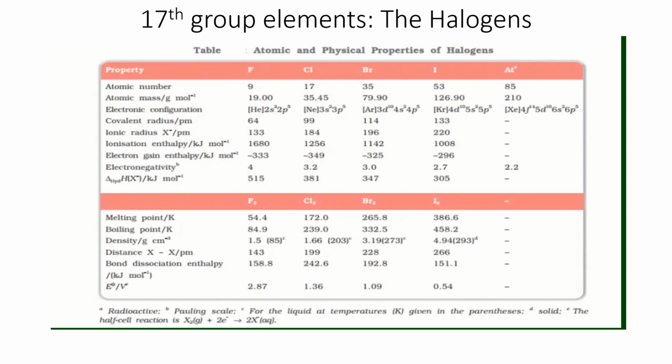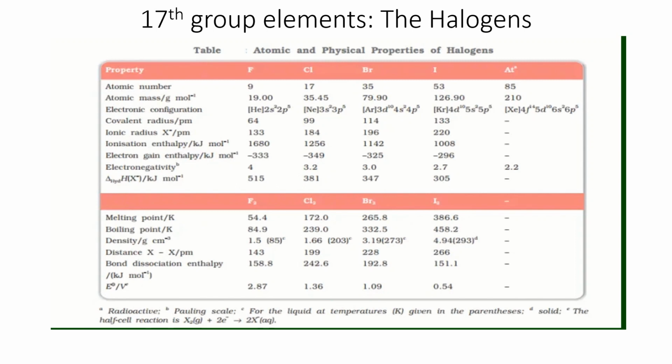Radius continuously increases down the group, whether it is covalent radius or ionic radius.